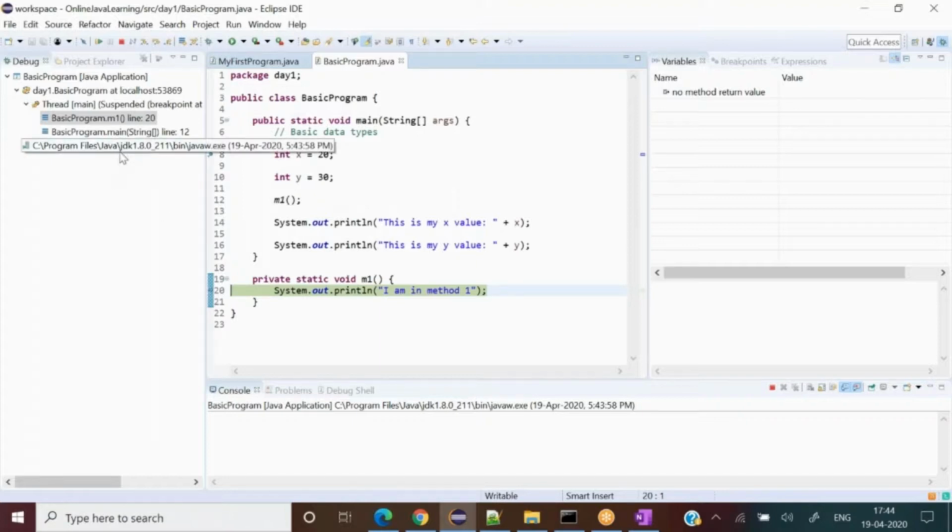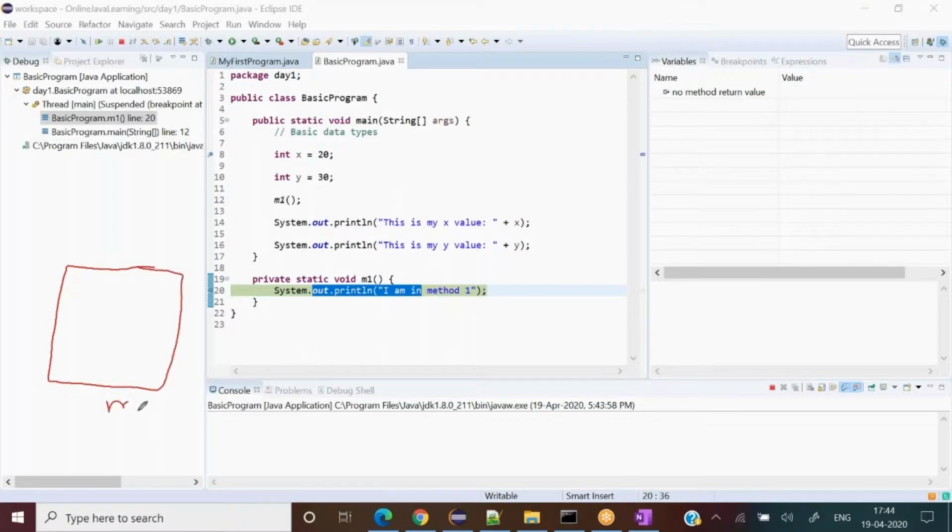There are two stack frames there now, main and M1, right? Yes. Right now the focus is on M1, and you can see here that I am at M1. So what has happened? If I redraw this with the room analogy, this was my main and this is my M1, correct? And I'm sitting right now here. That's why it is showing me here.